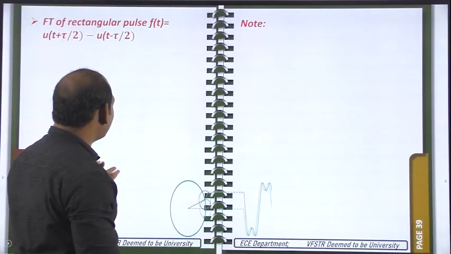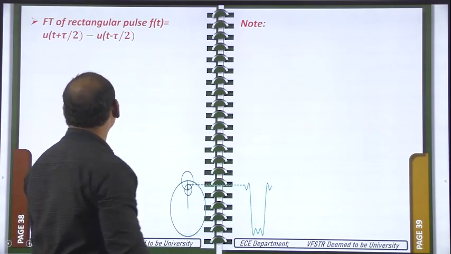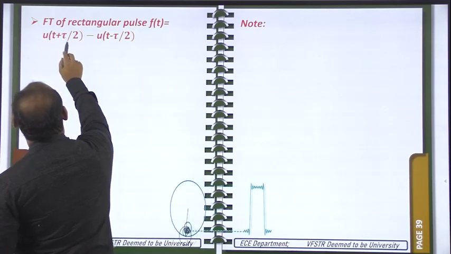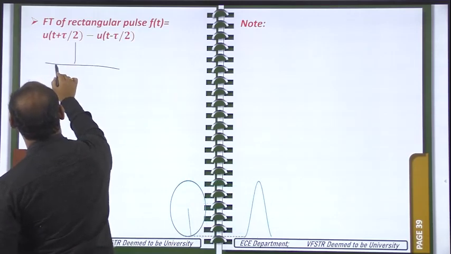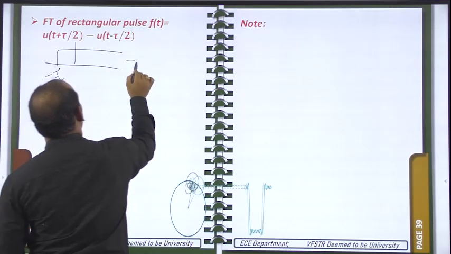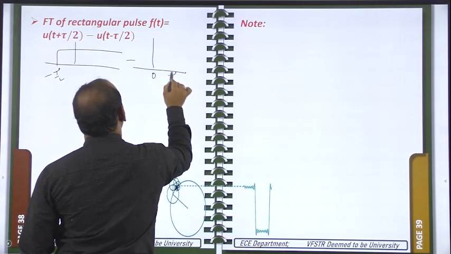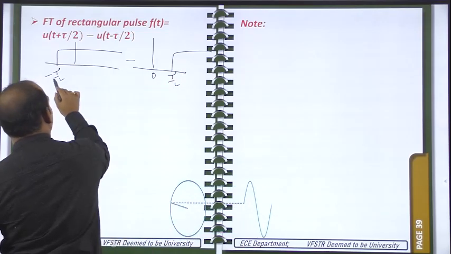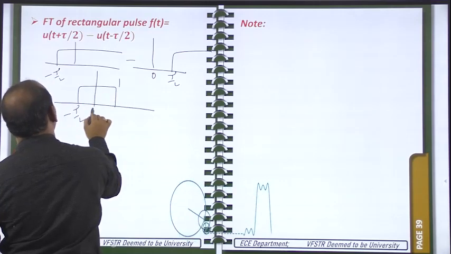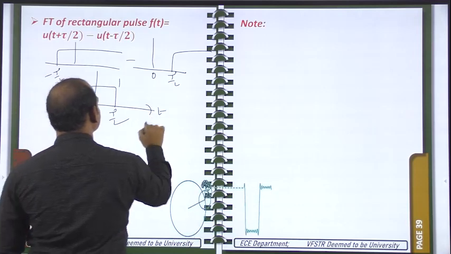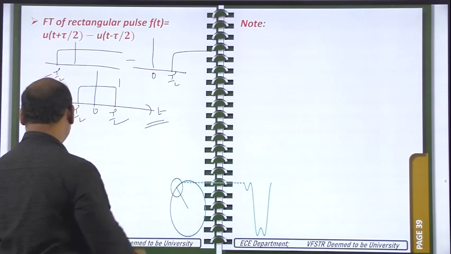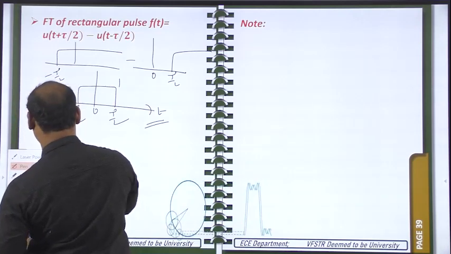Now for the rectangle pulse signal, we are going to find the Fourier transform. If you take u of t plus tau by 2, how will the signal be? It is a shifted unit step signal. Minus u of t minus tau by 2, how will this signal be? At tau by 2 onwards it will start. Subtract these two. So from minus tau by 2 to plus tau by 2, amplitude is 1. This is the signal. For this rectangle pulse signal, now we need the Fourier transform.